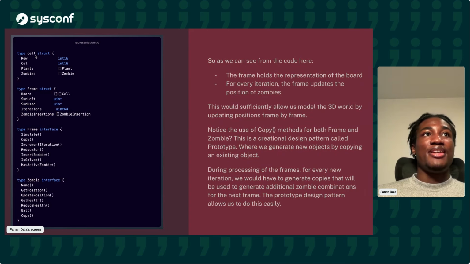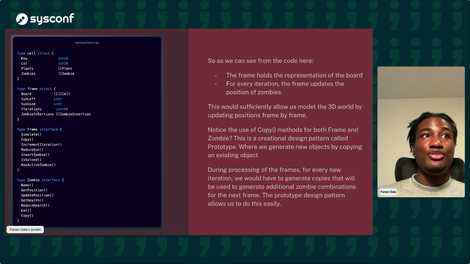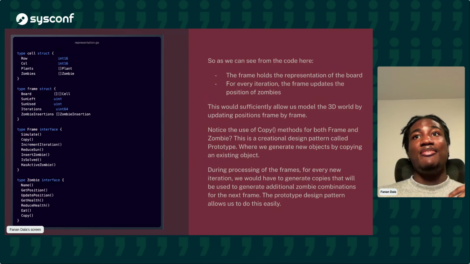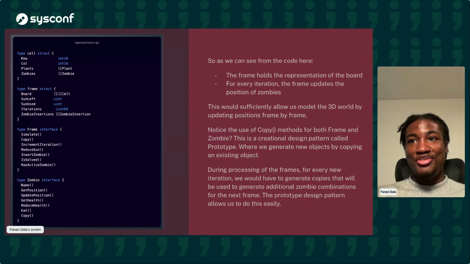Great. And so look at what we have here. We have a cell with a row and column that specifies the position of this cell, what plants are on the cell, and what zombies are on the cell. We have a frame struct, which consists of a board, which is a multi-dimensional array of cells, the amount of sun left, the amount of sun used, the number of iterations the frame has been through, and the zombies that were inserted into this frame. And then we have the interface for the frame and the interface for the zombie. So we can see how the frame holds the representation of the board. And for every iteration, we simply update the positions of the items here. And that gives us a 3D-ish simulation.